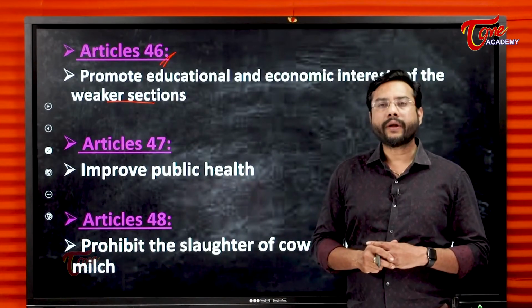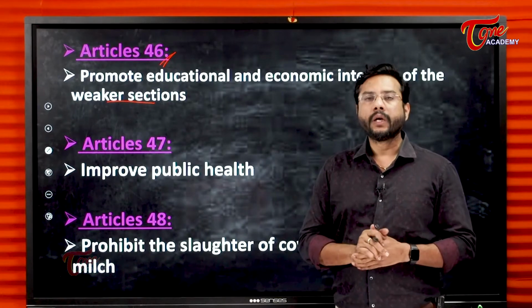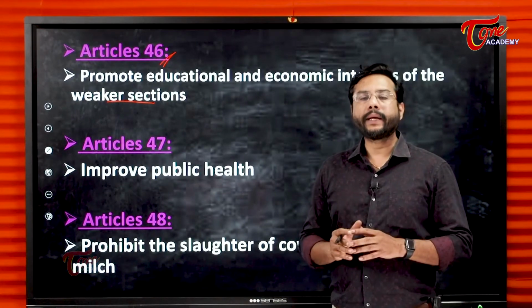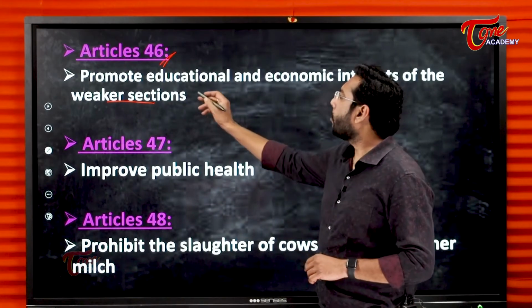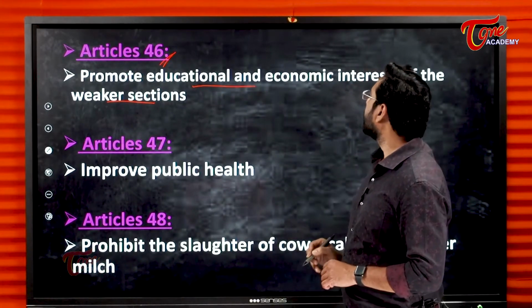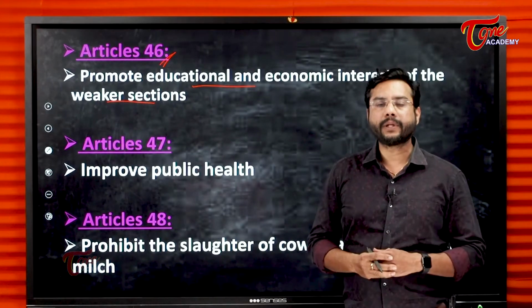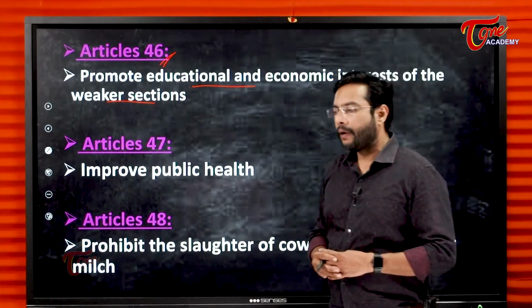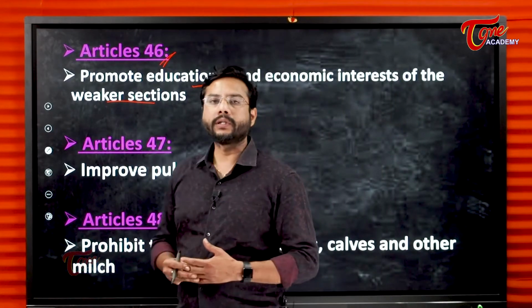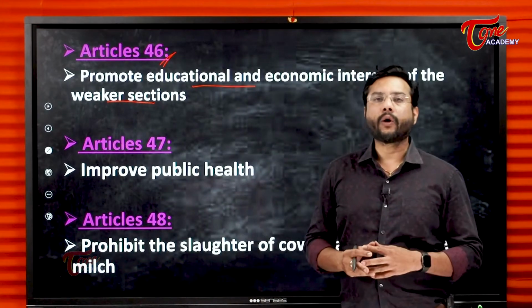The material resources should be distributed among the people. So concentration of wealth should be reduced. The wealth should not be in the hands of a few people. When we say promotion of educational and economic interest, it means, like we have seen many examples, we have schools, residential schools at village level. We have colleges, government run universities. We also have minority colleges.